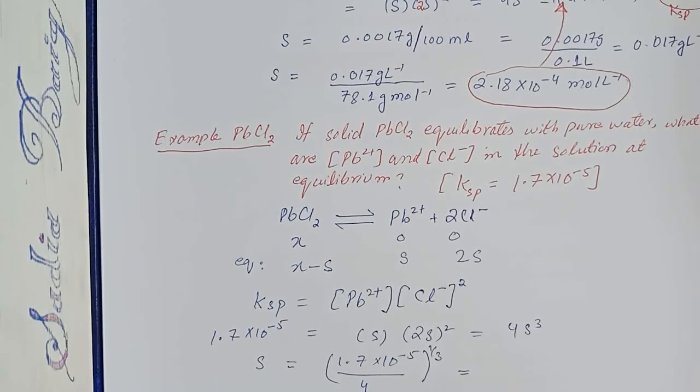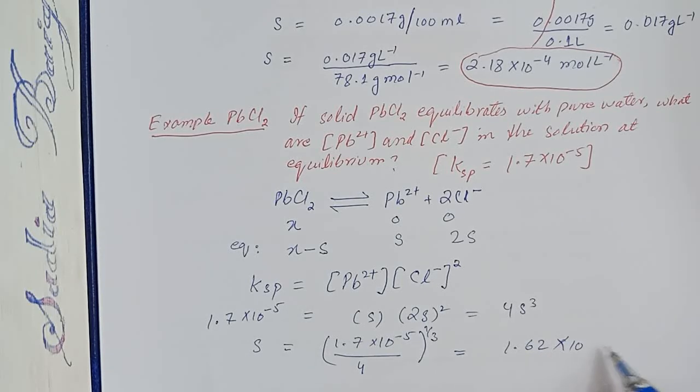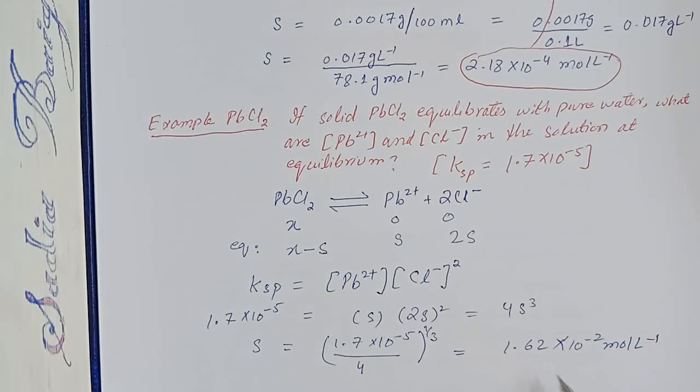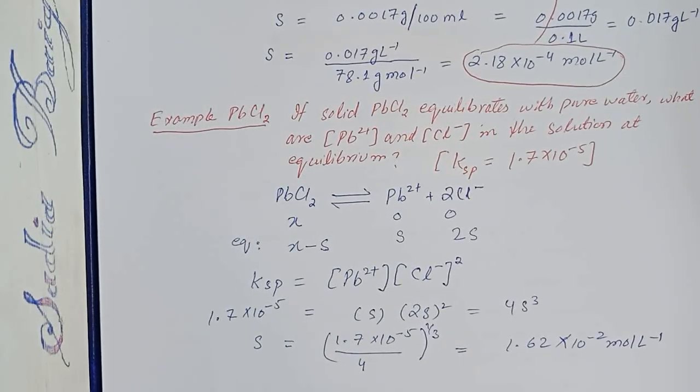In this way we can calculate the value 1.62 into 10 to the power minus 2. You can use a scientific calculator for this calculation. The unit is mole per liter, and this is the S value, that is the solubility.